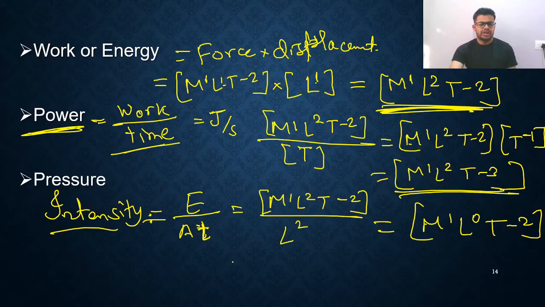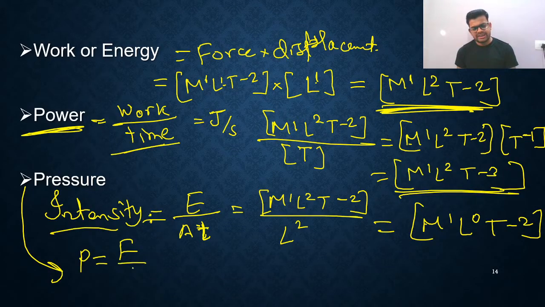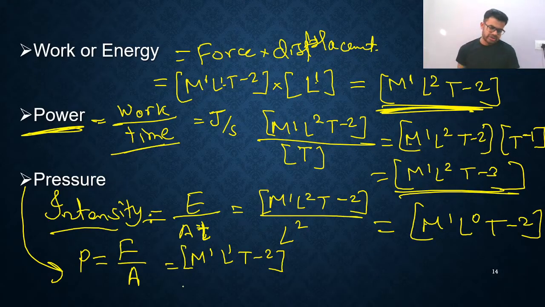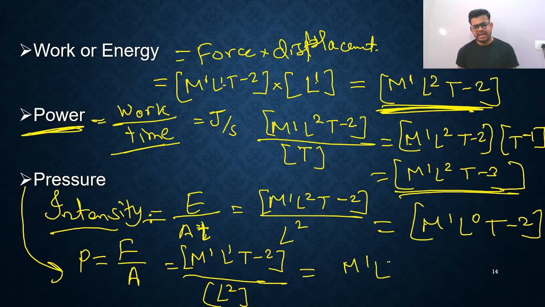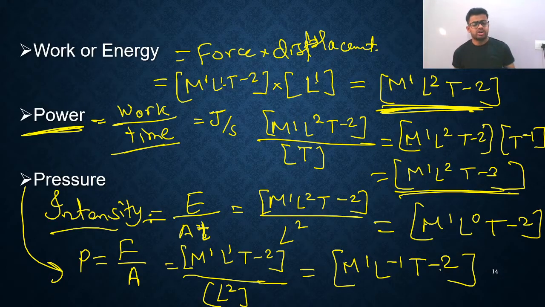Next is pressure. I am finding the dimension for pressure. Pressure P is equal to force acting per unit area. Force per unit area is called pressure, and the dimensional formula of force is M1 L1 T minus 2, divided by area. Area is simply L2, L square. As you solve, you get M1 L minus 1 T minus 2. This is the dimensional formula of pressure.